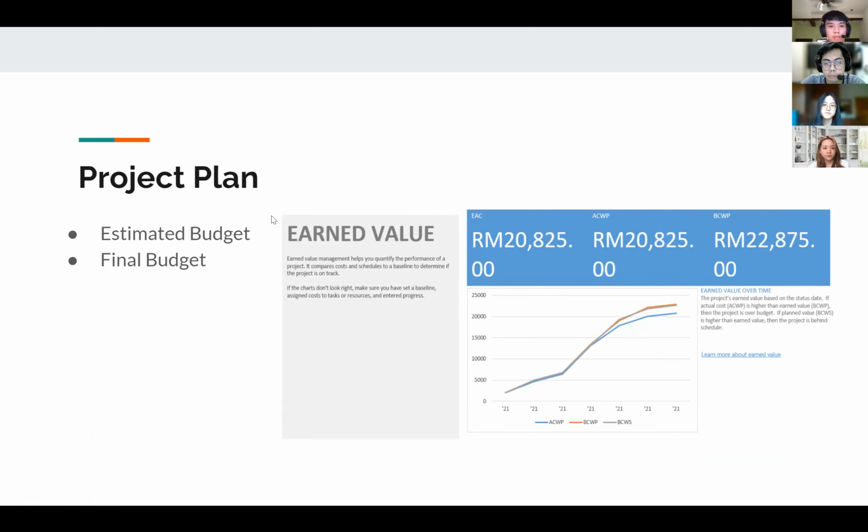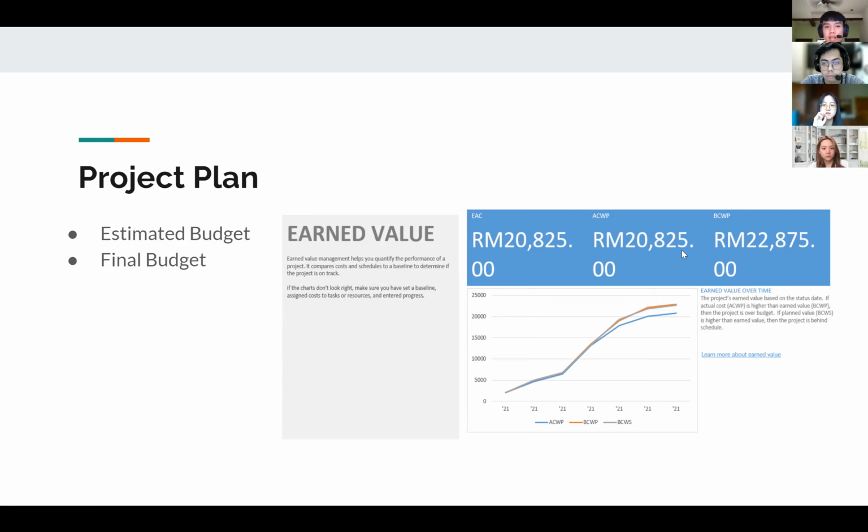Okay, next, the project plan for the estimated budget and the final budget. The estimated budgeted cost of work performed is the budgeted cost of the value work that has been accomplished or completed to date. This contains the cumulative value of the task and resource percentage completed multiplied by the time phase baseline cost, and it is used to compare with the actual cost of work performed.